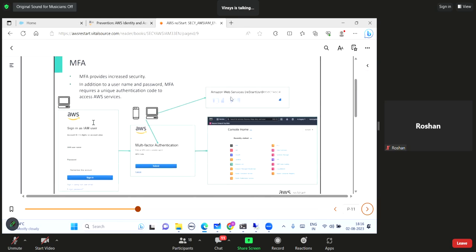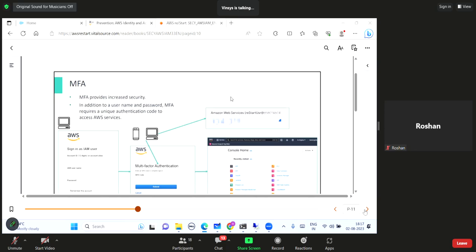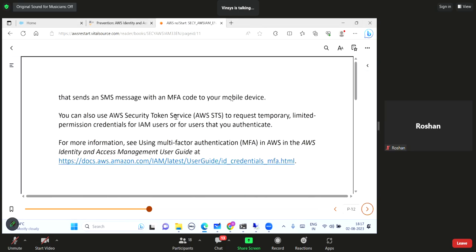Multi-factor authentication. Can anybody tell me, have I demonstrated this to you? I think I have demonstrated MFA to you. Have I? Okay, anyway. Lucky is saying no, Mihir is saying yes. Fine. So not definitely today, but maybe in the upcoming session I will talk about how to assign multi-factor authentication to a user. Probably Lucky, you were absent on that day.